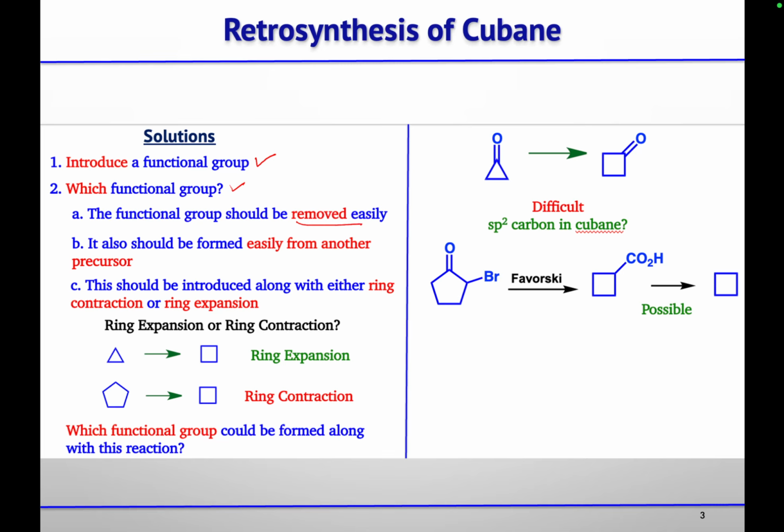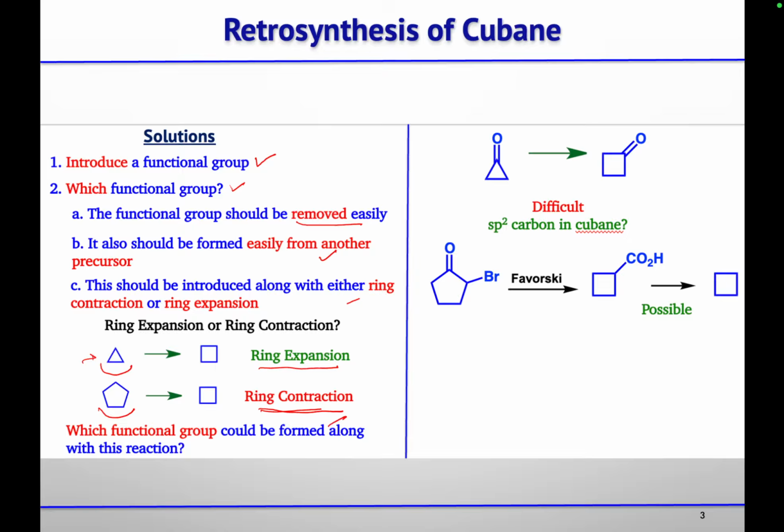The second thing is that it should be easily obtained from another precursor. Or, for getting a four-membered ring, ring contraction or ring expansion strategies can also be used. If you have a three-membered ring and you do ring expansion, then we can get the four-membered ring. Or if you have a five-membered ring and you do ring contraction, then also we will get the four-membered ring. Now, a three-membered ring is itself strained, so it goes to the four-membered ring by a ring expansion reaction, but five-membered rings are stable, so the ring contraction strategy is harder to use.